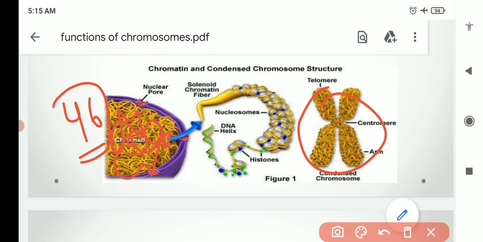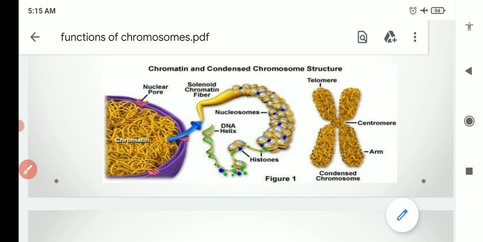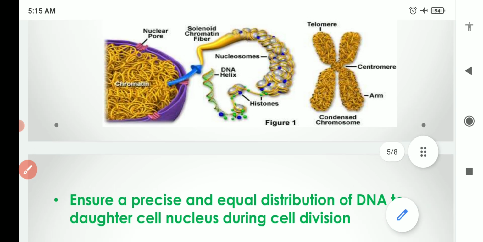So ultimately, if there is damage in the DNA, then the characters will change. Okay, and the plant or the animal or any organism will be in danger, because the genetic information is present in the chromosomes or in the DNA, and if the DNA is damaged, then the genetic information will not pass on correctly. So ultimately it can be dangerous to that organism. So this is the important function of the chromosomes.